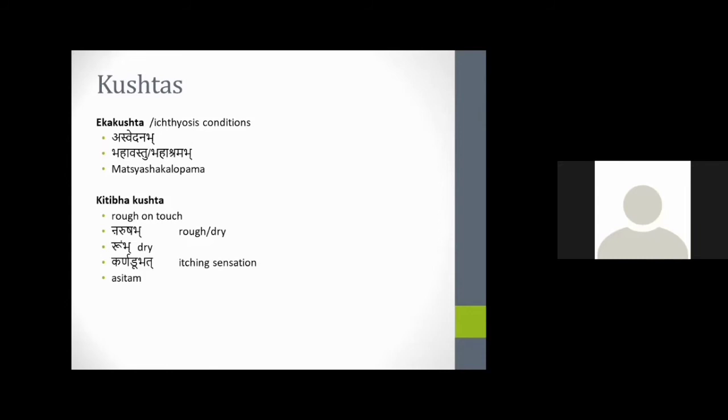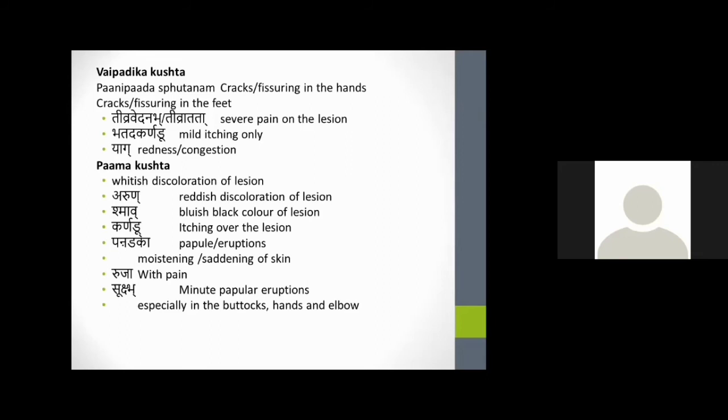In case of Kitibha Kushta, there will be Kina Khara Sparsha, and the severity and chronicity will be more. In Vaipadika Kushta, there is involvement of Pani Pada Sphutana, and Mamsa Dhatu is involved here. There will be Tivra Vedana, more itching, and more redness or congestion.